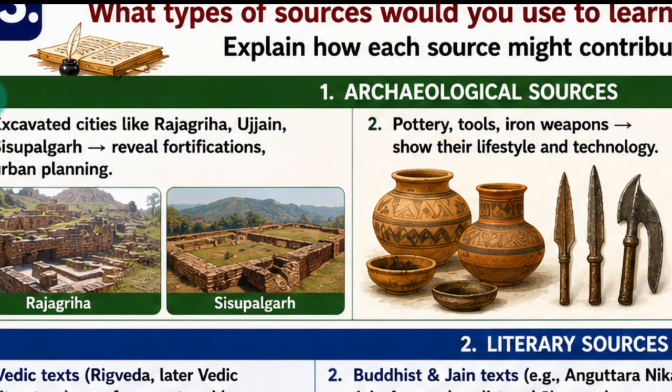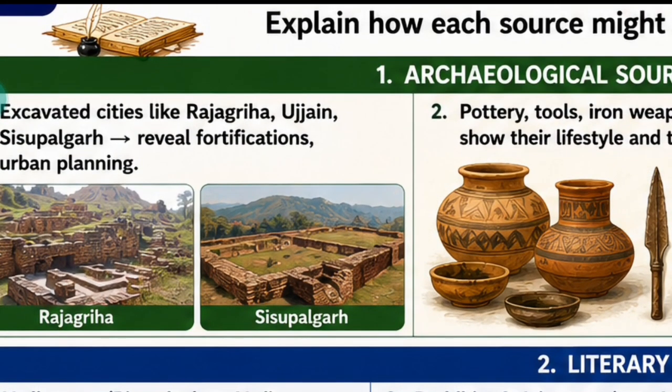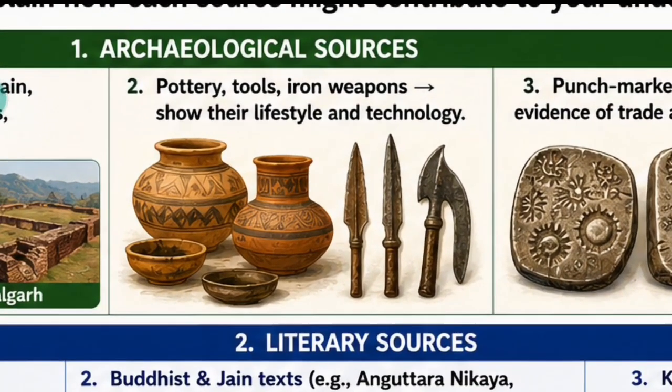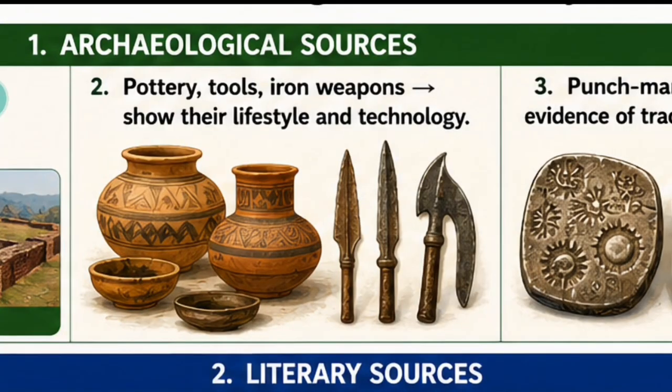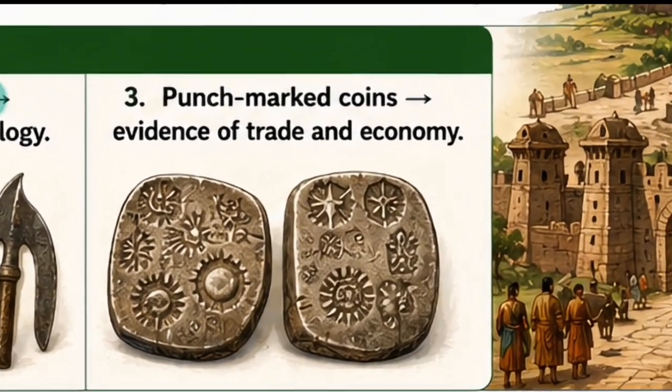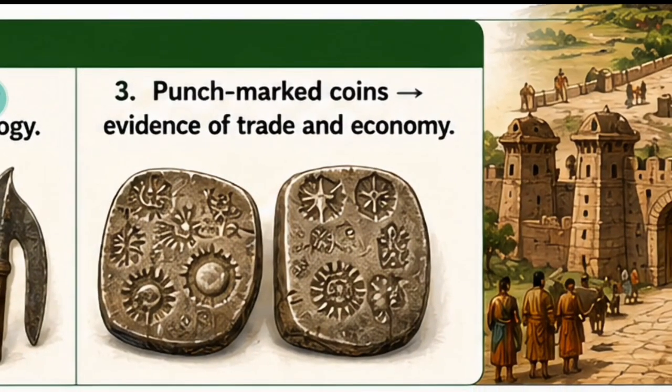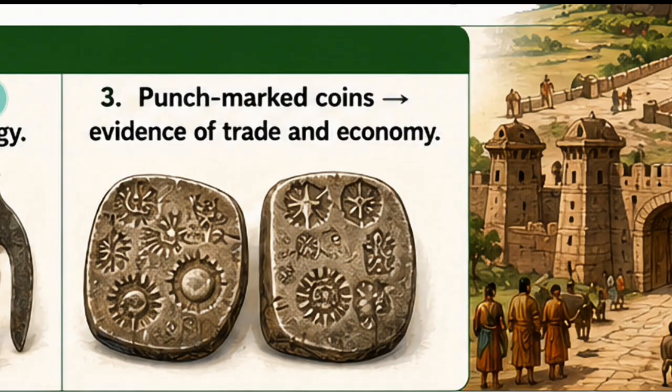In archaeological sources, like Rajgarh, Ujjain, Shishupalgarh, there are revealed fortifications, okay. There are urban plannings, there is the infrastructure of that time. Nowadays it is ruined, but by watching that also we can have some understanding about the architecture of that time. So we get some knowledge about it. After that, second is pottery, tools, and weapons. They also reveal their lifestyle and technology. Then next are punch-marked coins. With the help of punch-marked coins, we get to know their trade, their economy.